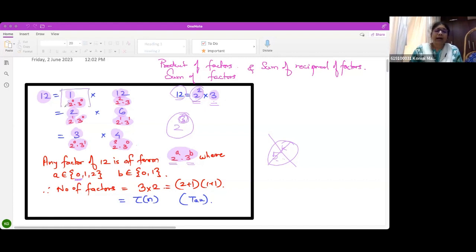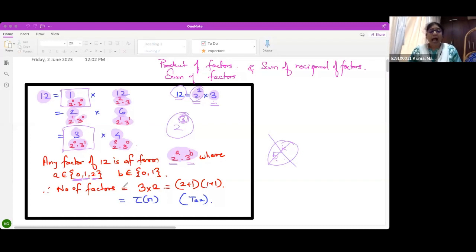You can see examples 1 or 3. There 2 is absent. Where 2 is absent, I will get the power of 2 as 0. Therefore, my power of 2 can take values 0, 1 and 2. Any other value is not possible. It cannot go greater than 2.